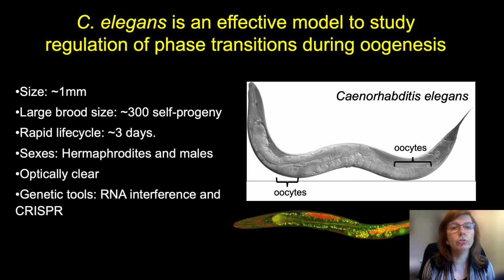So C. elegans is a nematode genetic model system. It's especially effective to study the regulation of phase transitions for many of the typical reasons genetic model systems are powerful. It's a small size, has large numbers of offspring, and a rapid life cycle. In addition, C. elegans exists as self-fertilizing hermaphrodites and males. It's also optically clear, which is shown in this light micrograph of a living hermaphrodite on the right, and you can see I've bracketed the 2 rows of oocytes in the anterior and posterior gonad. There are also well-developed genetic tools, including RNA interference to deplete gene expression and CRISPR, which is useful to generate fluorescently labeled reporter strains for live imaging.